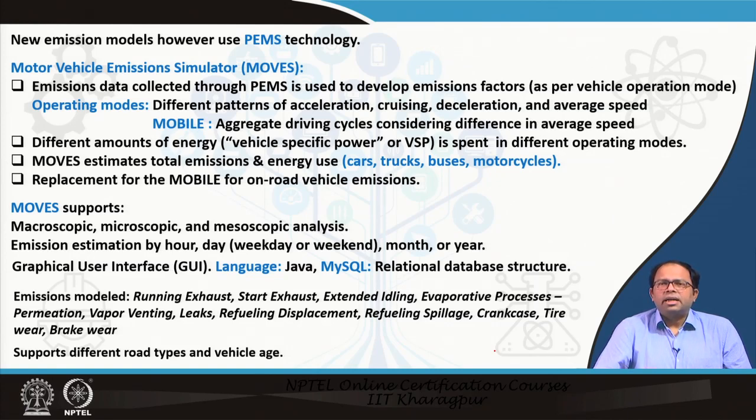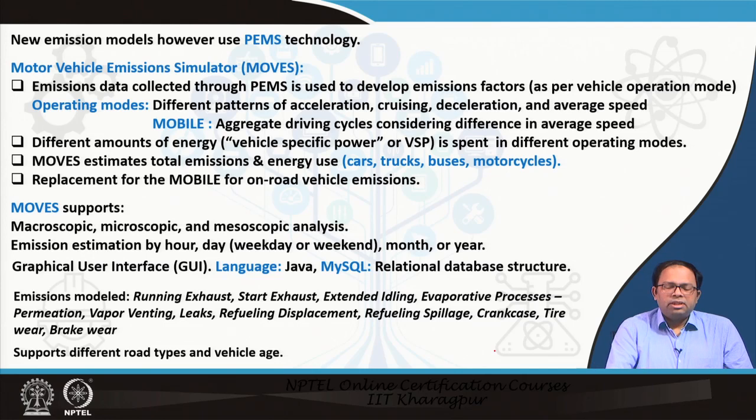So we considered that for each driving cycle the speed is different, and from that we estimate, but over here acceleration, cruising, deceleration, idling of the vehicle, all these things are considered, which was not considered earlier. Sometimes a vehicle stands in a parking lot, but the driver keeps the AC on and the vehicle engine on just to keep the vehicle cool. That vehicle emission also needs to be estimated. That is what MOVES is capable of doing. So it can also estimate those emissions.